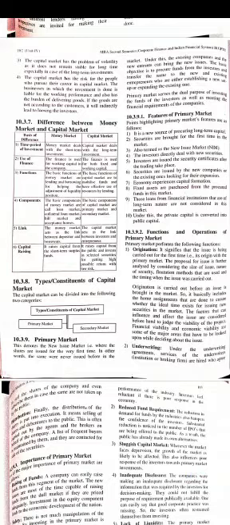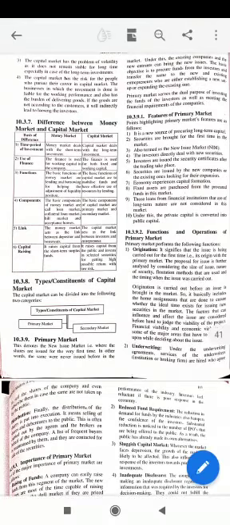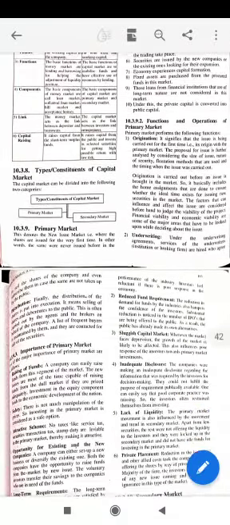Now, if we talk about the advantages of getting these funds through initial public offerings, you can always buy your fixed assets for the business, or you can always have an amount available to you whenever you need it. Functions and operations of primary market.